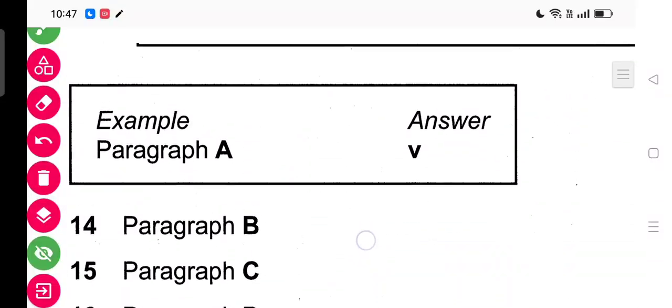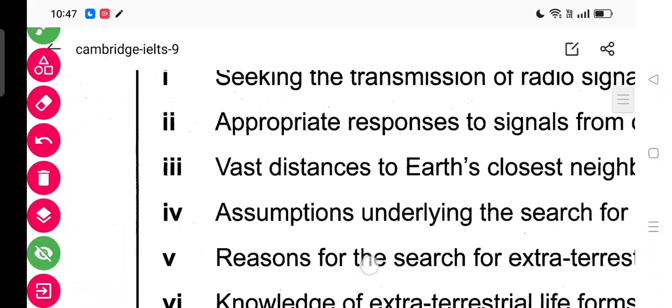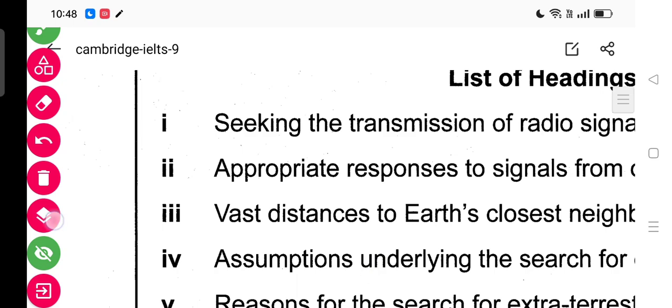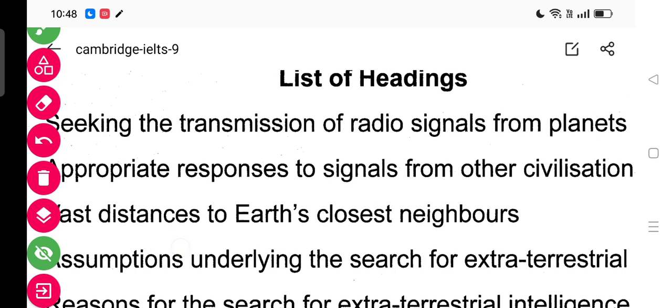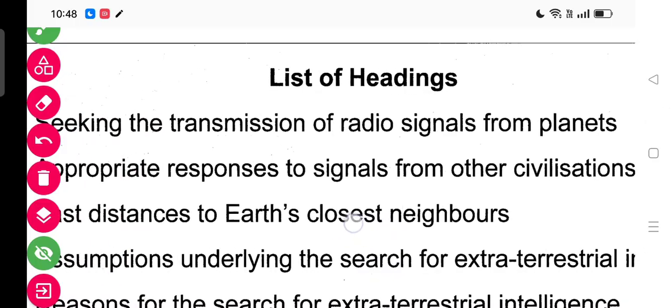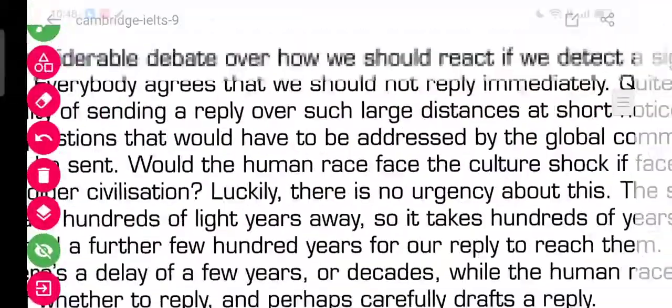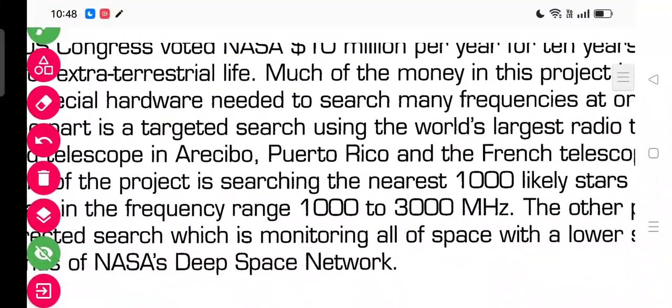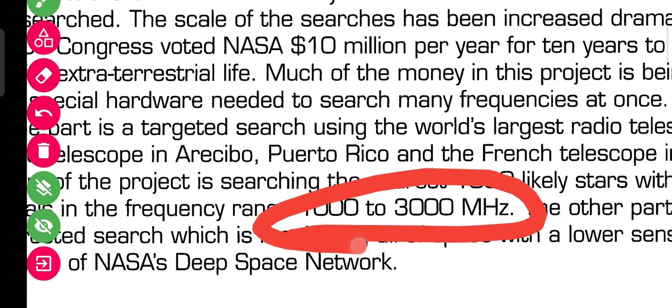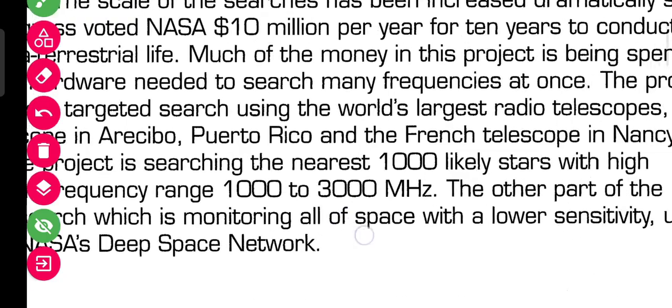Signals, something about signals is said, right? Yes, it can be number 1, seeking the transmission of radio signals from other planets. Let's see where radio signals are mentioned. See, here it is mentioned about radio signals, 1000 to 3000 megahertz, and about 1000 likely stars.